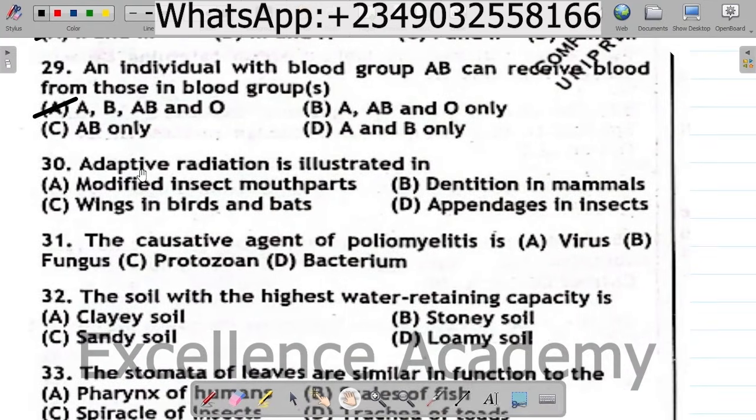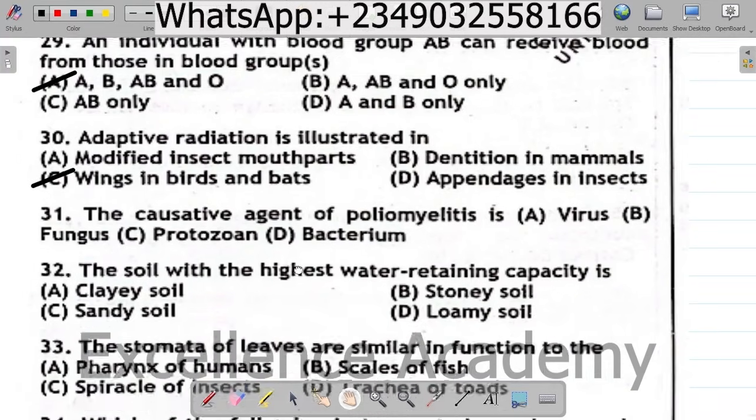Question 30. Adaptive radiation is illustrated in A. Modified insect mouth parts, B. Dentition in mammals, C. Wings in birds and bats, D. Appendages in insects. The correct option is C. Wings in birds and bats. Adaptive radiation is the process by which one ancestral species gives rise to many new species, each adapted to a different environment or lifestyle. The correct option is C. Wings in birds and bats.